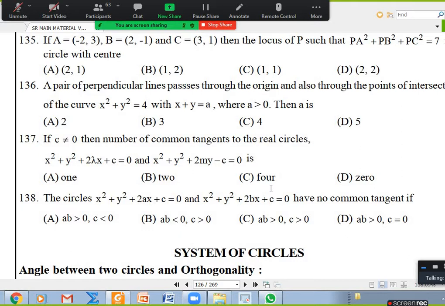137. Yeah. This 137 is a very simple question. If you do it one way, otherwise it's complicated. If you find the distance between the centers and you want to prove whether it is R1 plus R2 or R1 minus R2 or between them, I can prove it. But I'll tell you one step. Tell me, are they intersecting each other orthogonally?